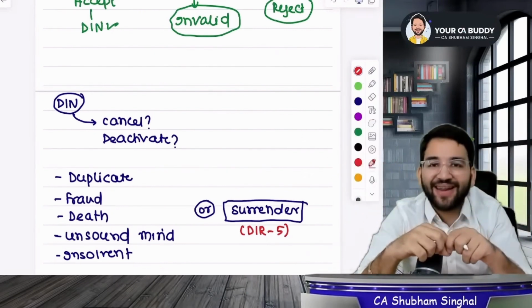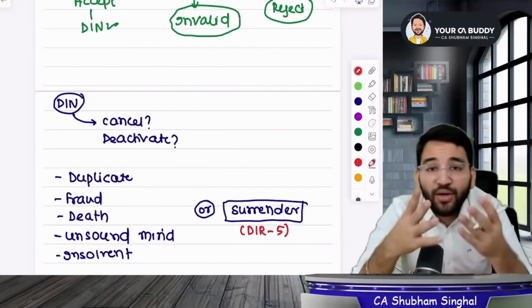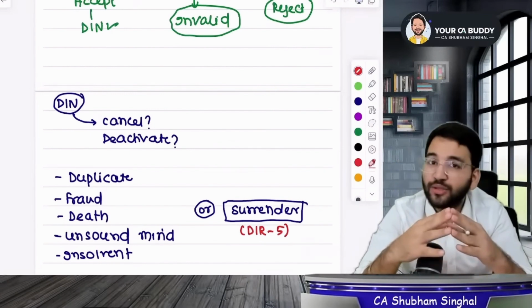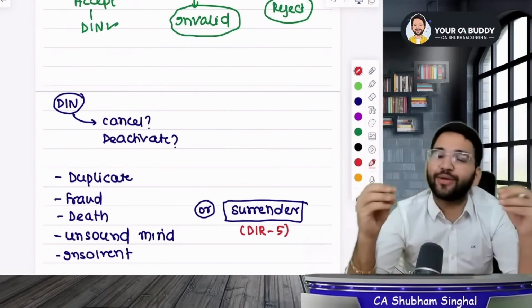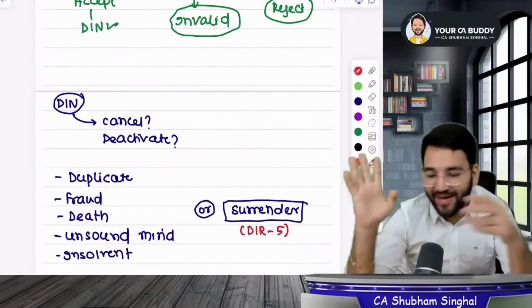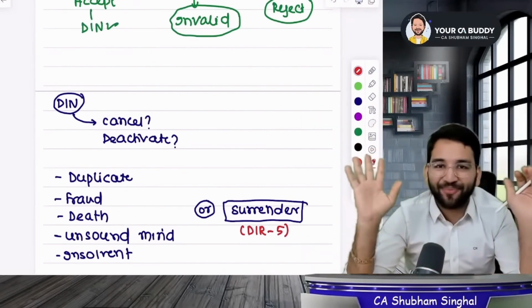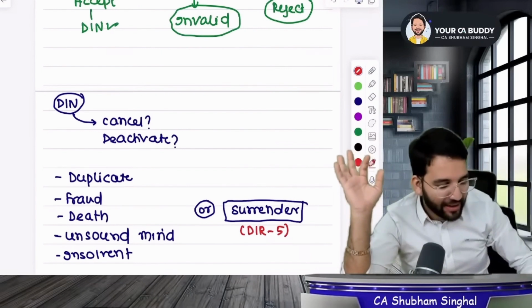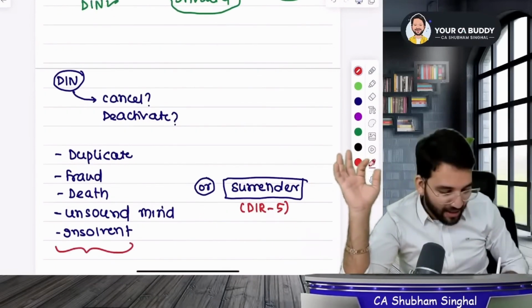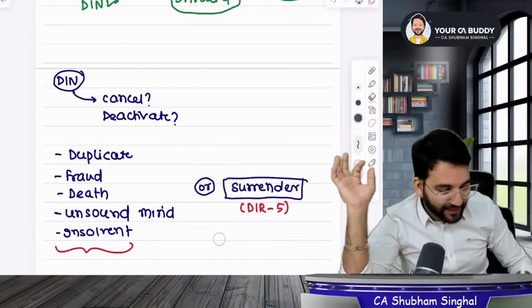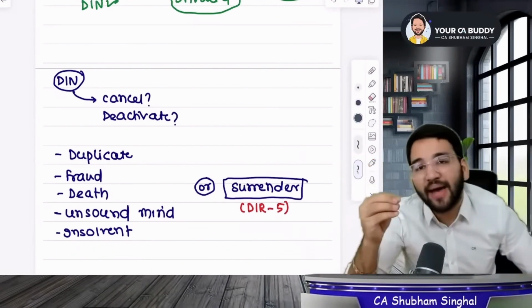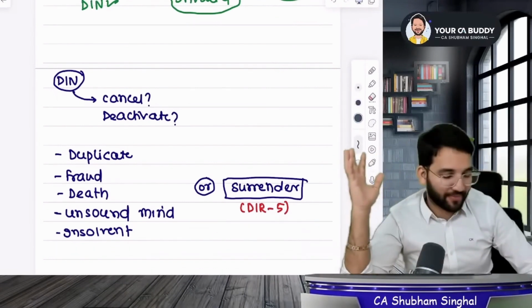Central government will check for a thing. Have you used this DIN number ever? If you have used it, then the process will be very dangerous. If you want, you can surrender your DIN, and if you do so, the central government will check it and cancel your DIN. It could either be your mistake or it may not be, but you are voluntarily surrendering it here. Okay, this is the way to cancel your DIN.